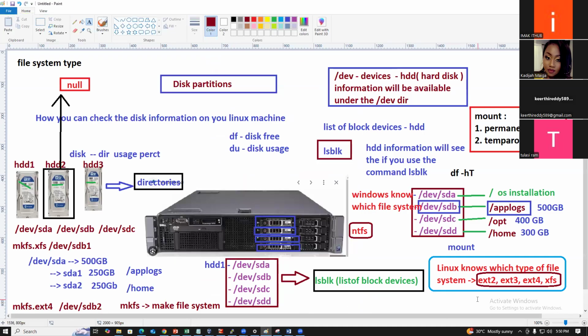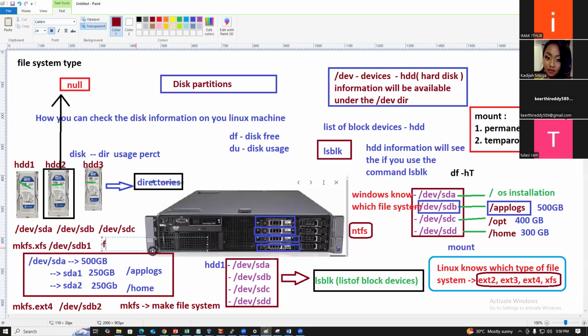So ext2, ext3, and xfs. These are how you can format this hard disk. I want to create partitions sda1 and sda2. How can we create partitions on this hard disk? By using which command, guys? By using the fdisk command.